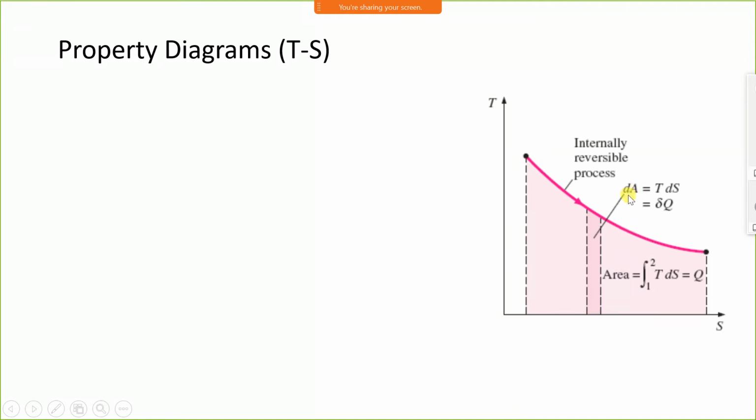The area dA of this small elemental portion is equal to T into dS. Therefore T dS is equal to dQ. Look here: dS is equal to delta Q by T. Therefore, dQ is equal to T into dS.